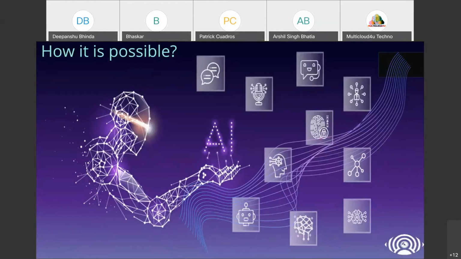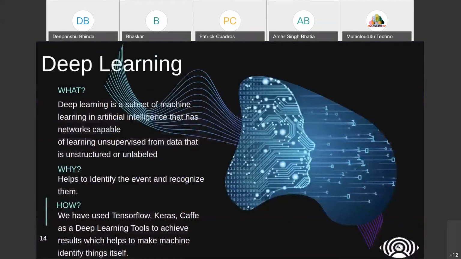Harshit has explained how technology is getting ubiquitous day by day, but how is it possible? It is possible using some tools for the web framework, for deep learning, as well as the OS, as well as some camera sensing techniques. So the first one is deep learning.